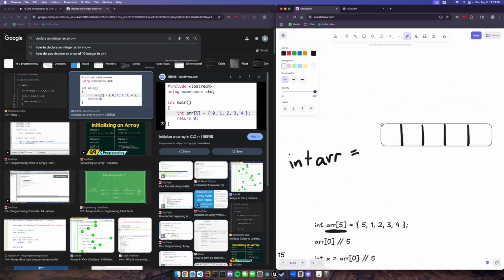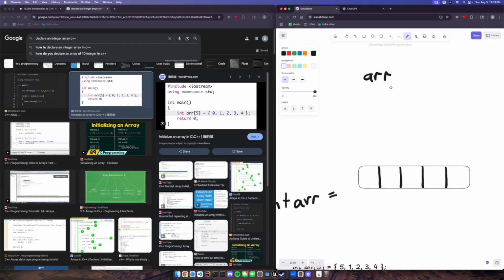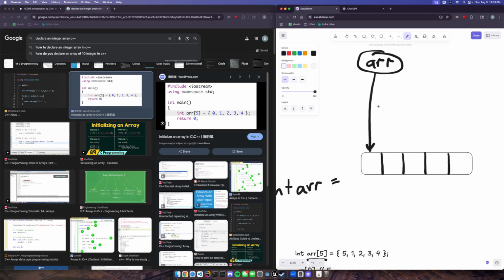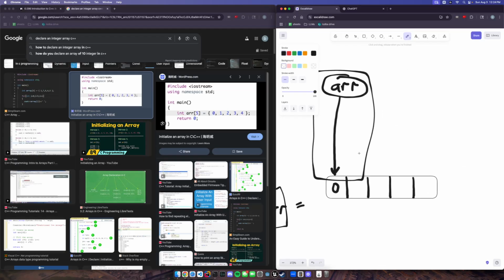What the computer under the hood is going to do is create this thing called a pointer. So our magical array value is going to point here. This pointer is at index 0. So all we've done by declaring this integer array variable is created this pointer guy.